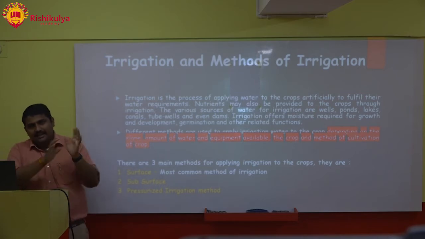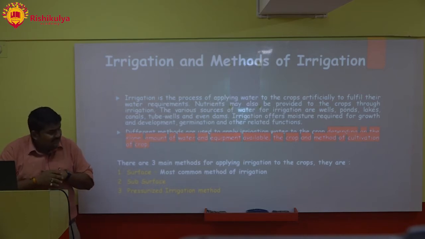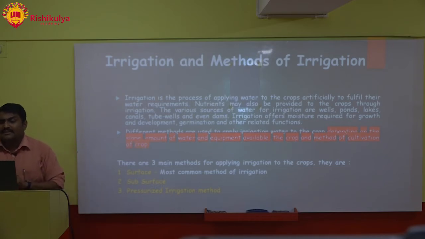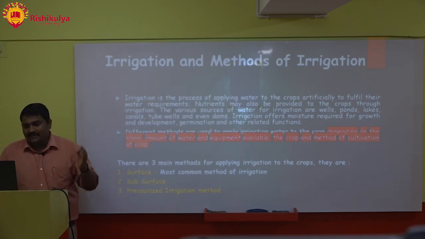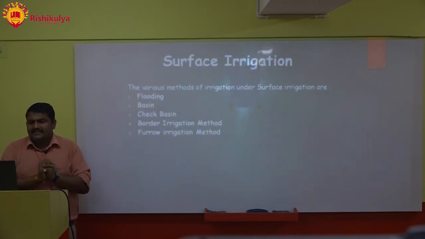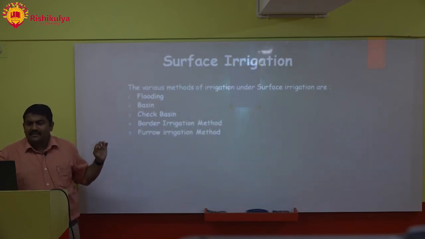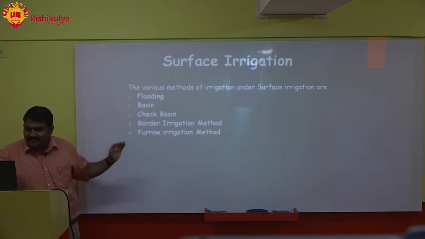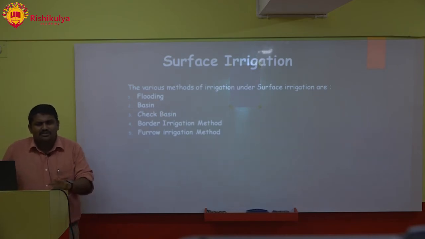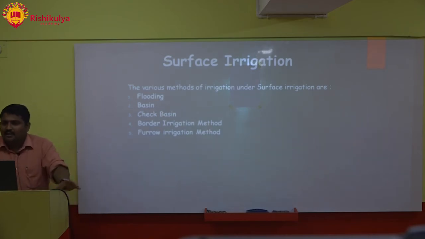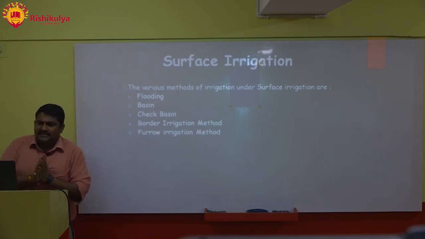That means what are the methods and how we are doing that. Next is, what are the main methods of applying irrigation to the crops? One is surface, next is subsurface, and third is pressurized irrigation system. We will see one by one. In surface irrigation, there are many methods like flooding, basin, check basin, border irrigation, furrow irrigation. These are traditional methods. There is nothing new in surface irrigation, and you will not find many questions from these areas. You can note it down if you want, ma'am. Surface irrigation methods are old methods.